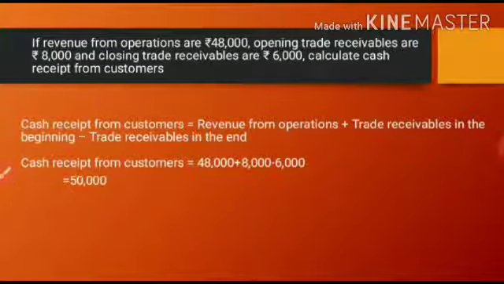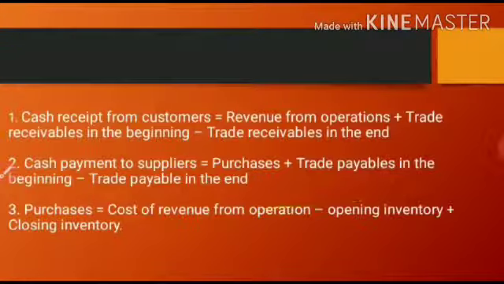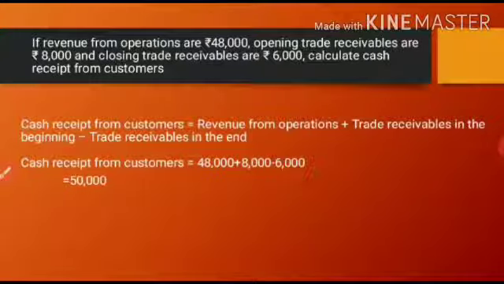If revenue from operation are rupees 48,000, opening trade receivables are rupees 8,000 and closing trade receivable are rupees 6,000, calculate cash received from customers. Now, if I go back to the formula, the formula is like this. Cash received from customers is equal to revenue from operations plus trade receivables in the beginning minus trade receivable in the end. So I have written the formula over here.